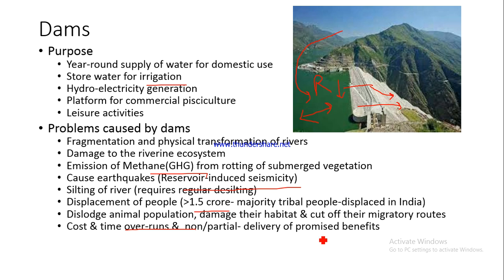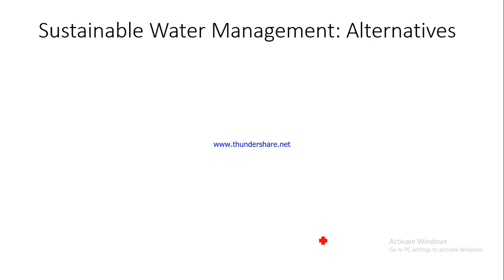So that is why there has to be a rethinking about the dams, whether we should keep on constructing these large dams, which though they are serving some purposes, are creating a lot of havoc, not only for mankind but also for other species, for the ecosystem and for the fragile ecology of the surrounding areas, right? So with this we have concluded our discussion on dams.